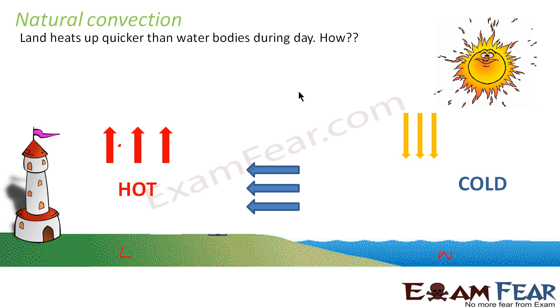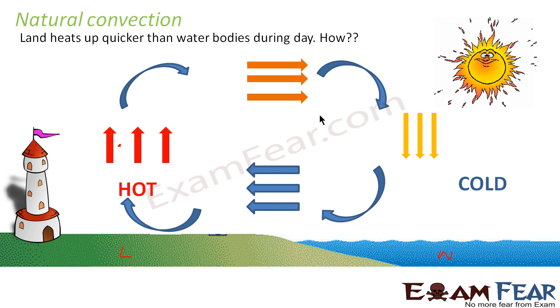This hot air again moves up and comes back to this vacuum which was created due to movement of the air into the hot region, and so on. So this cycle keeps continuing. During daytime, this land gets hotter quickly, hot air goes up, this vacuum is filled by the cold air coming from the sea, and the vice versa takes place at night, and so on.